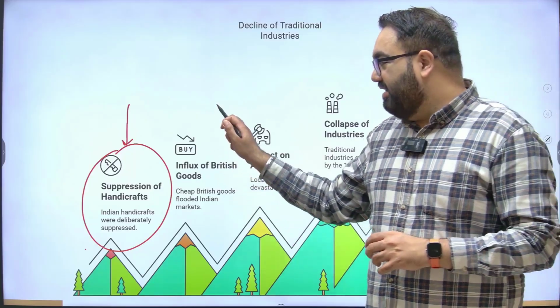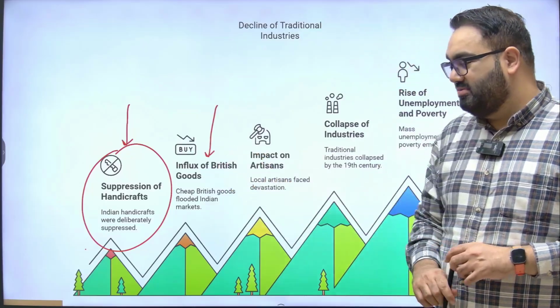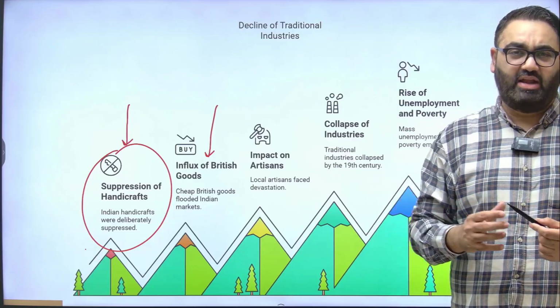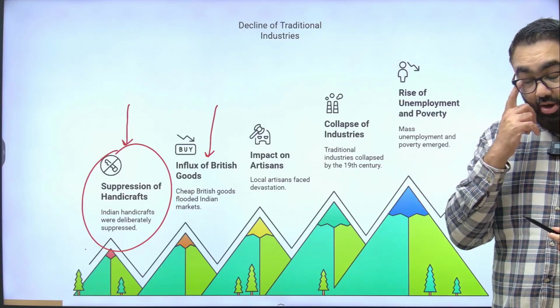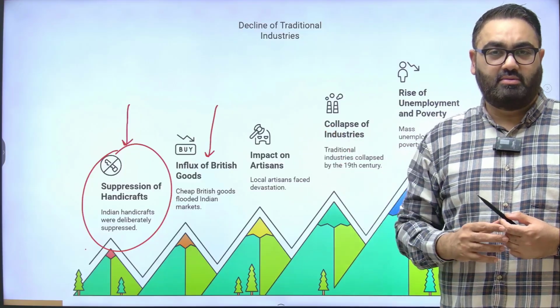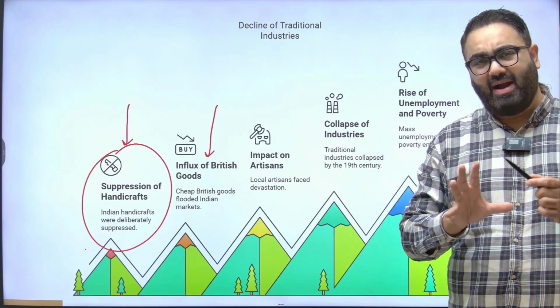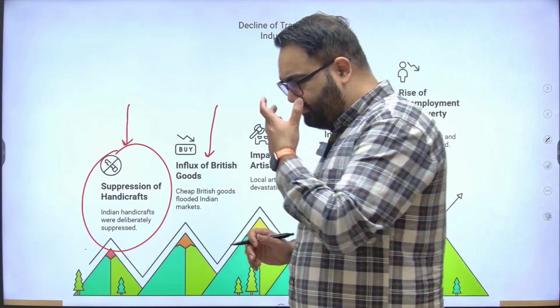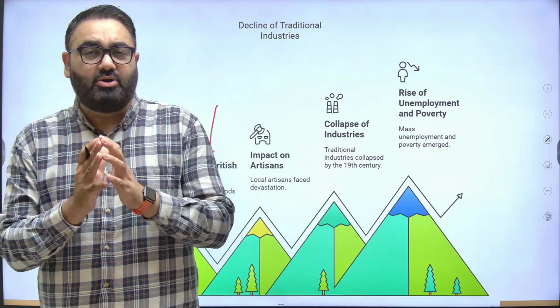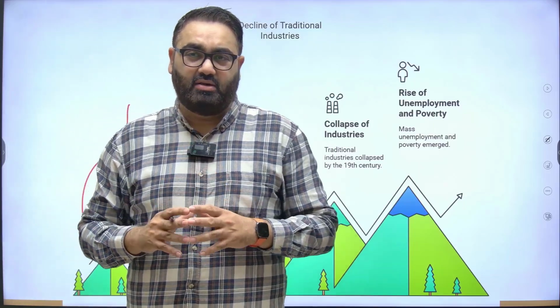Similarly, there was an influx of British goods. It's a very similar situation to what we have with China right now. Right now, most of the world's manufacturing, as you know, is focused on China. Just to put the matter into context here, do you have any idea how much of the world's global manufacturing happens from China?